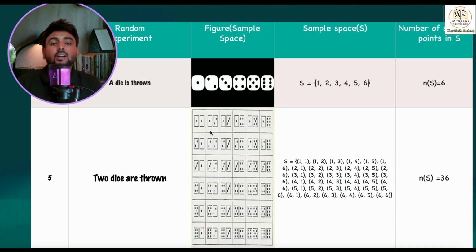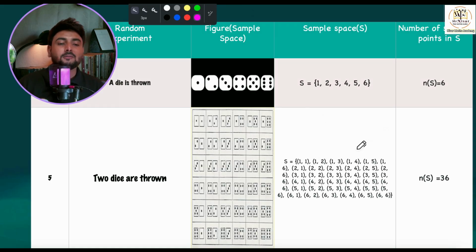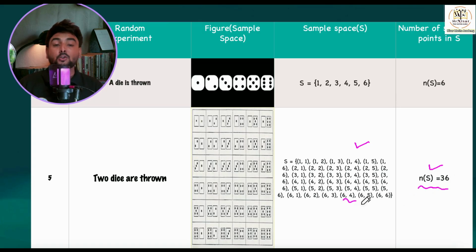On the first die 1, second die 2; 1, 3; 1, 4; 1, 5. In the same way, on the first die 2 can come, on the second die 1 can come, then 2, 1; 2, 2; 2, 3. Here I have written all the possible outcomes. So when 2 dice are thrown, children, we'll have 36 possible outcomes. How many possible outcomes will we have here? 36 possible outcomes.